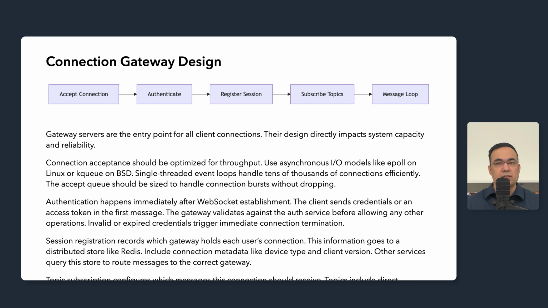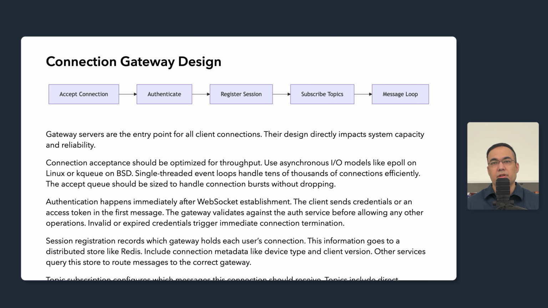Session registration records which gateway holds each user's connections, so the information goes to a distributed store like Redis. The session record includes the user ID, gateway server identifier, connection timestamp, device information, and client version. Other services query the store to route messages to the correct gateway. Without accurate session state, we cannot deliver messages.